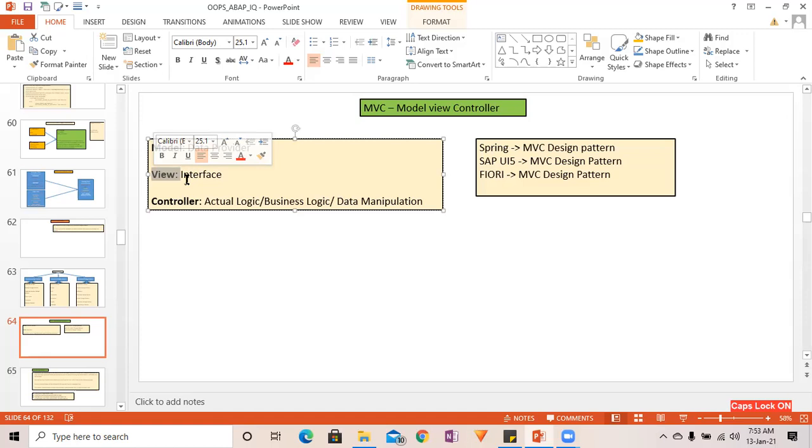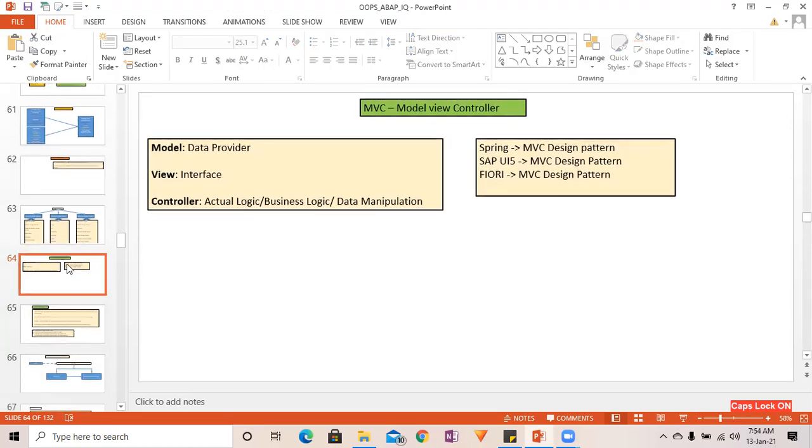So you can create one view class and different methods in order to display in different ways. One class is dedicated to displaying the view, one class is dedicated to fetching the data based on your requirement, and the controller class has different methods based on your actual requirement, how you want to process the data. All combined together is known as the MVC.